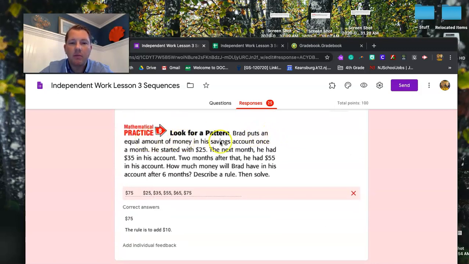Brad puts an equal amount of money in his savings account. Started with $25, and the next month he had $35 in account. 2 months after that, he had $55 in account. How much money did Brad have in his account after 6 months? All right, some of you did 7 months, some of you did 12 months. So let's just make sure that we're actually really being careful to what the words and the questions say so we can answer it correctly.